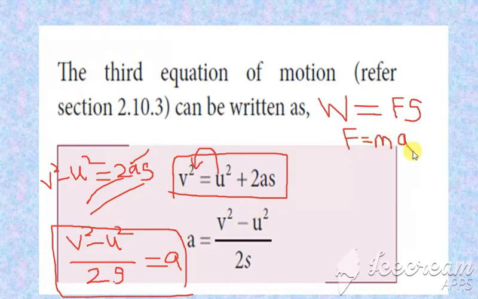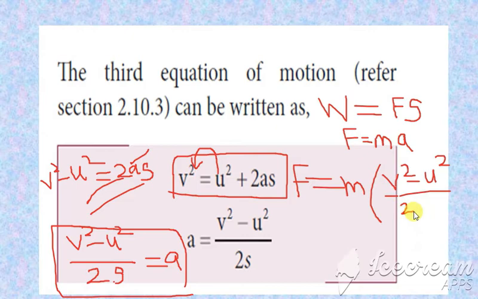Now the first one, what you are going to do here is substitute the value of A in this. When you are substituting the value of A here, we get F equal to m into this A. The A value is V square minus U square divided by 2S, is it not?